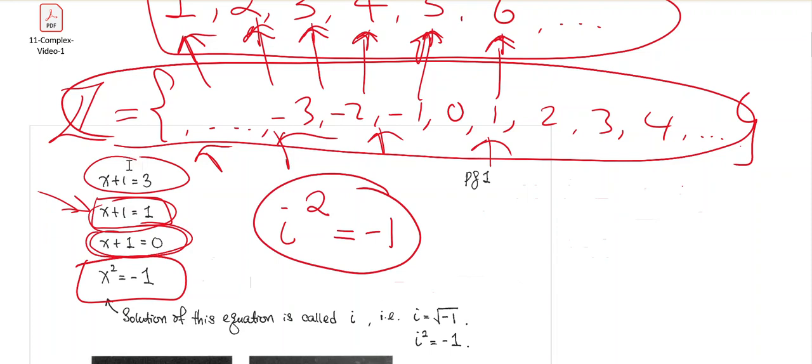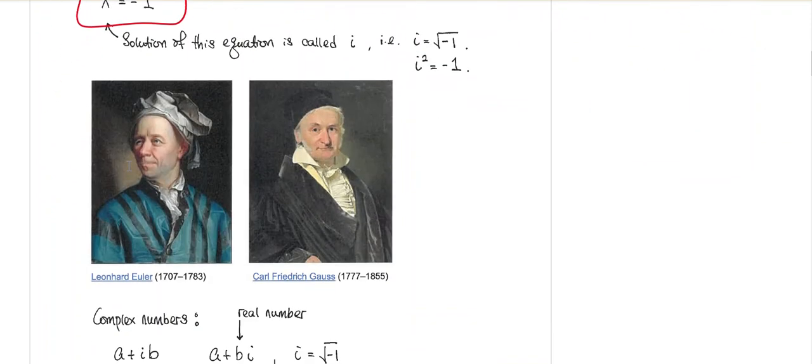Now all these concepts were known long before Euler and Gauss, but Euler and Gauss are the two mathematicians who popularized the use of complex numbers, especially the use of this number i, where i² = -1. You can also write i as the positive square root of -1.